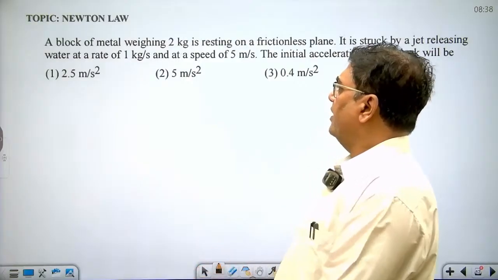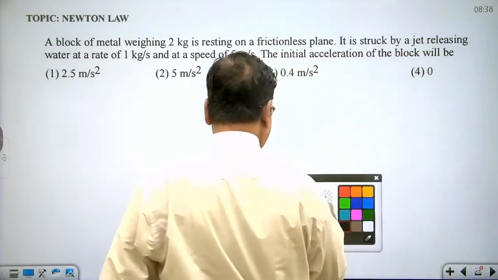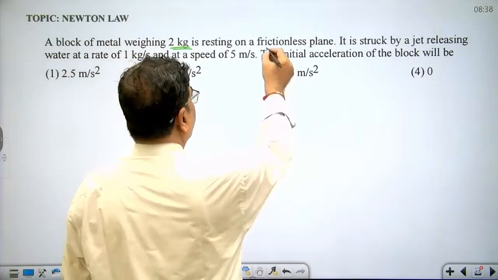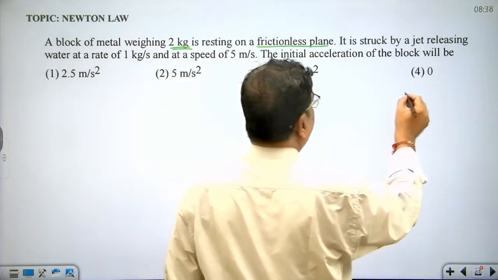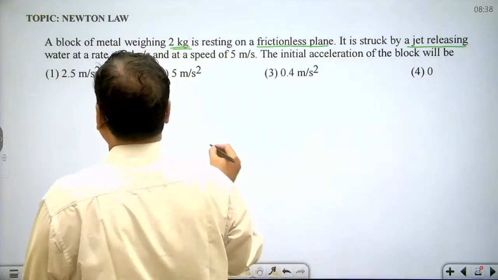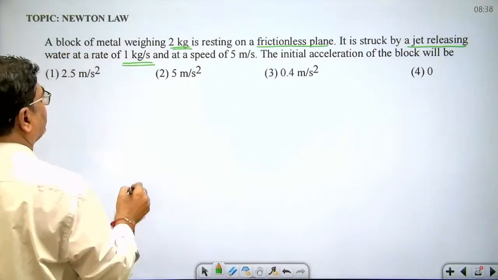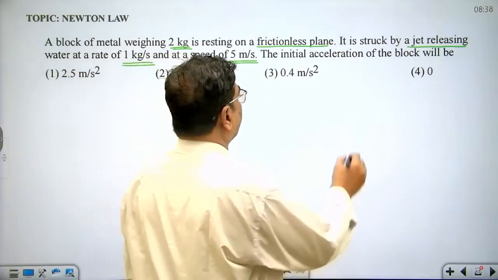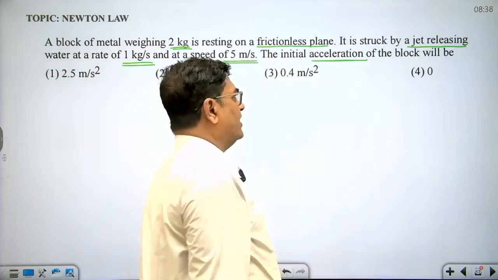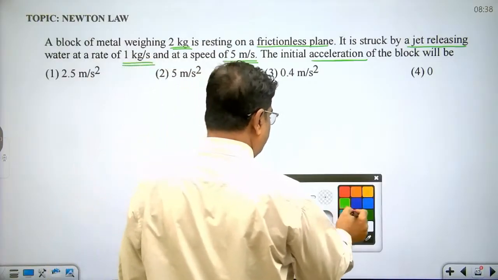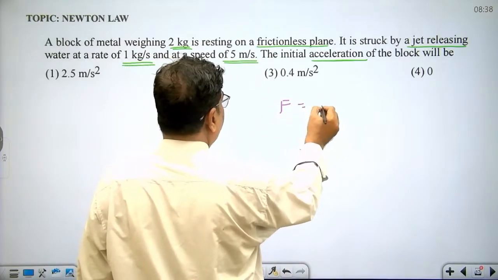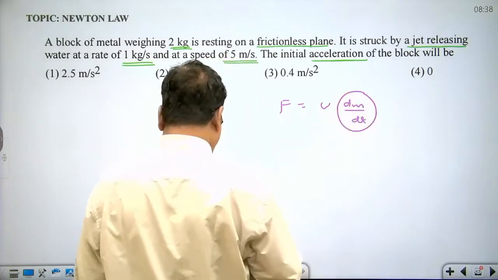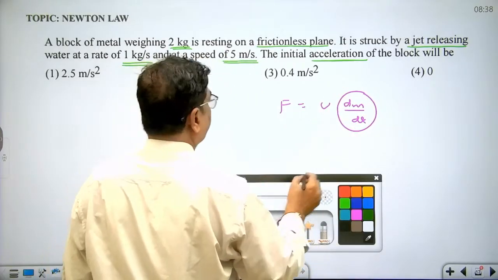Let's see another question. A block of metal weighing 2 kg is resting on a frictionless plane. It is struck by a jet releasing water at the rate of 1 kilogram per second, meaning dm/dt is given, at a speed of 5 meter per second. The initial acceleration of the block is. Dear student, how do we write the force when mass changes? Force we write as v dm/dt. In the question, the rate of mass flow is given. How much? This is given as 1 kg per second.